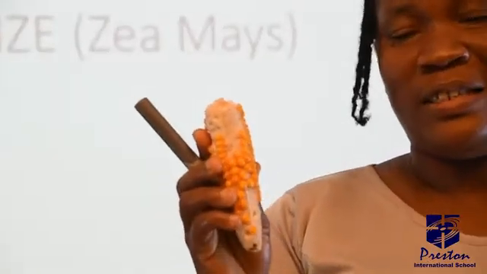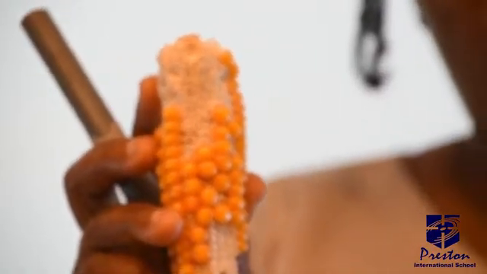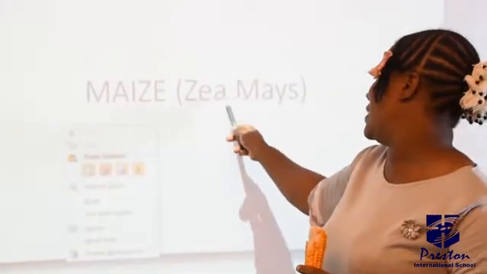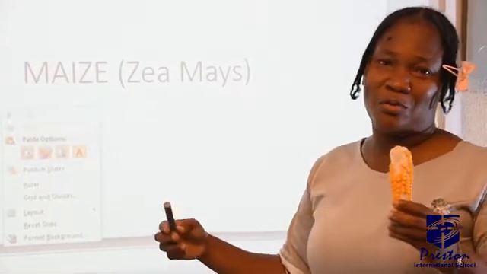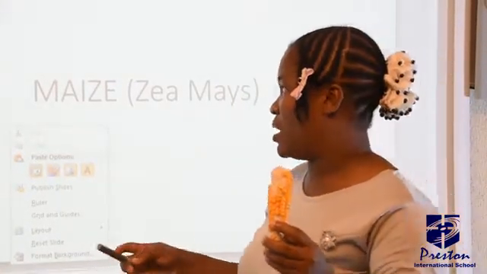Today we are going to look at something very important, something that you have been seeing all around. I want to believe that you know what this is. Now, this is maize. Today we are going to talk about the crop maize. The botanical name for maize is maize. I want you to go on this journey with me to see how we can cultivate maize and the history of maize.